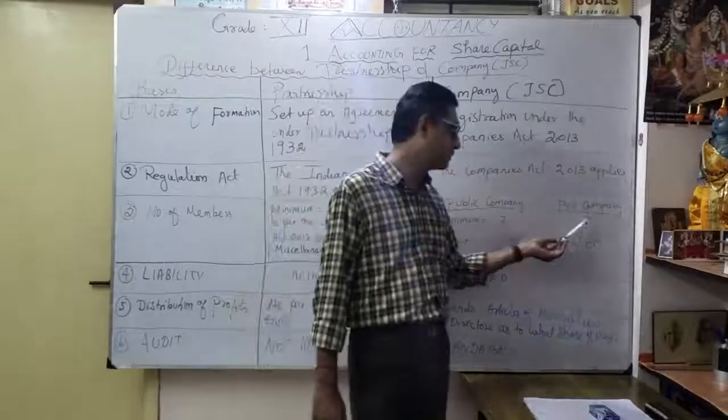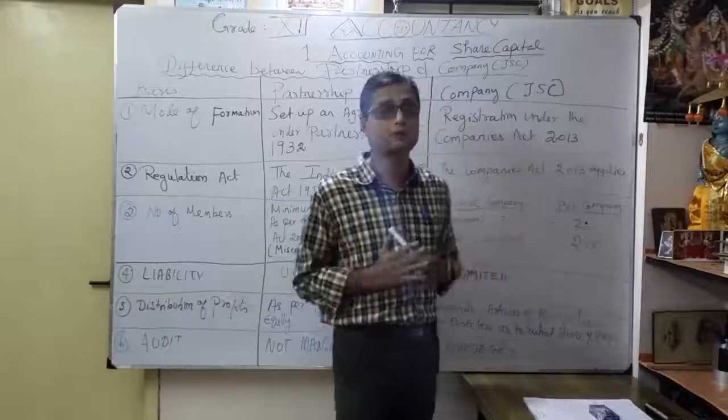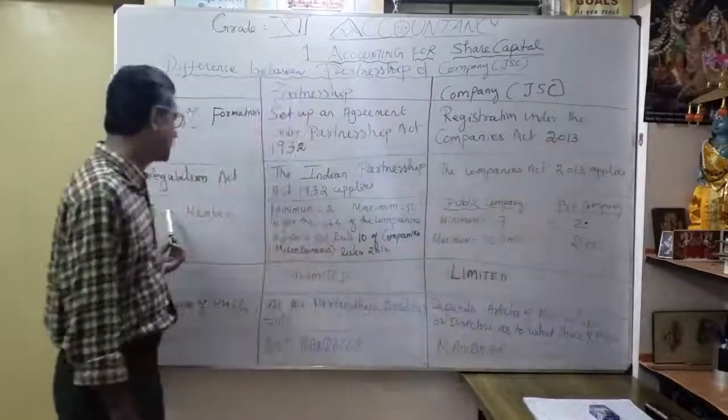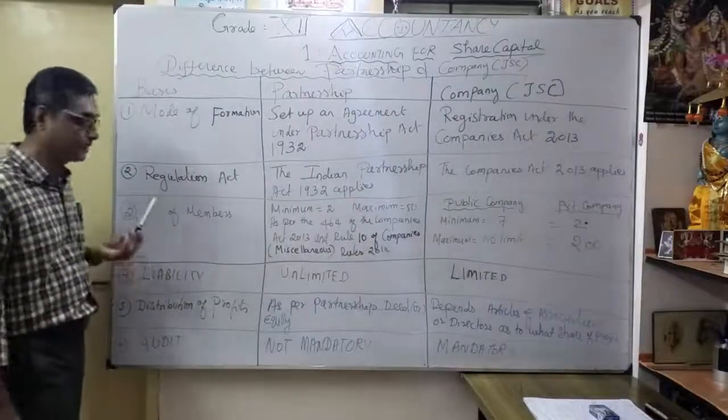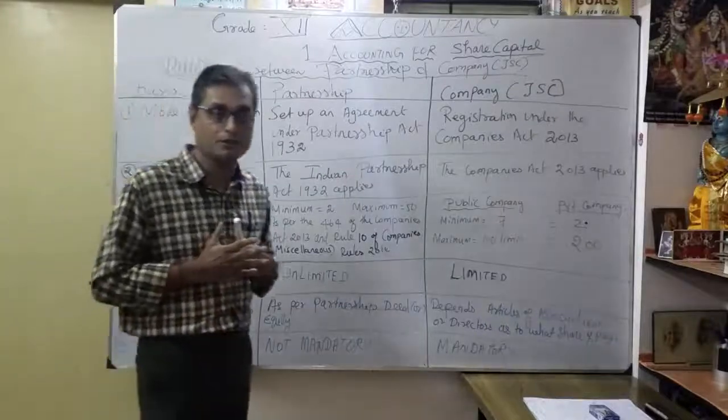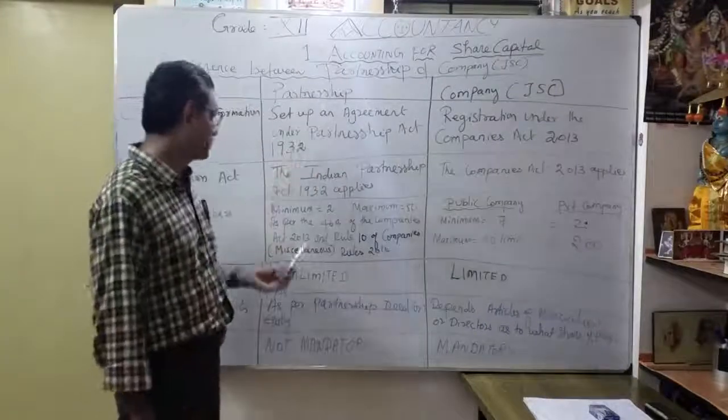But under the private company, the maximum is 200. That's very, very important, the number of members. Then move to the liability. See, the liability is very, very important. That's the partnership. What is the danger here?